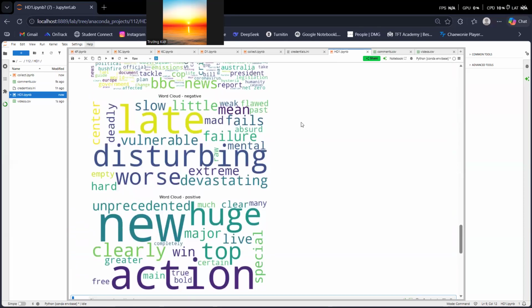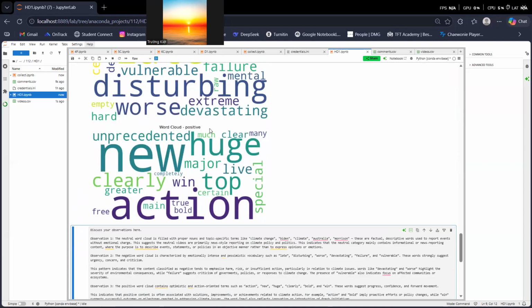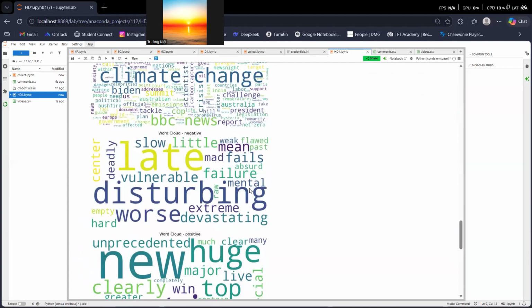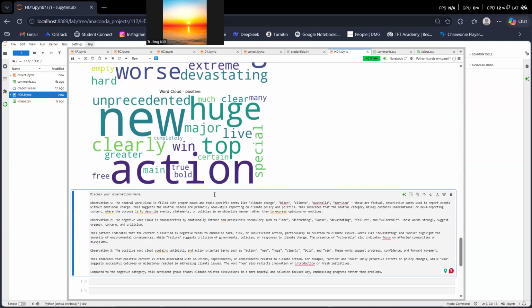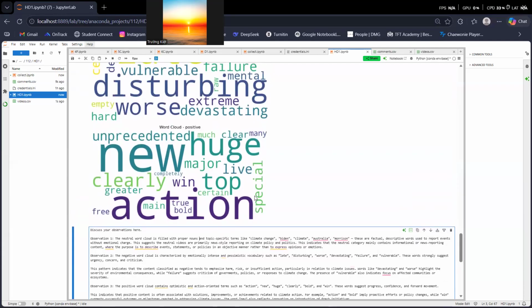And my next observation is about the word cloud of negative. The negative word cloud is characterized by emotional, intense, and pessimistic vocabulary such as late, disturbing, worse, means, or devastating. These words strongly suggest urgency, concern, and criticism. This pattern indicates that the content classified as negative tends to emphasize harm, risk, or insufficient action, particularly in relation to climate issues.